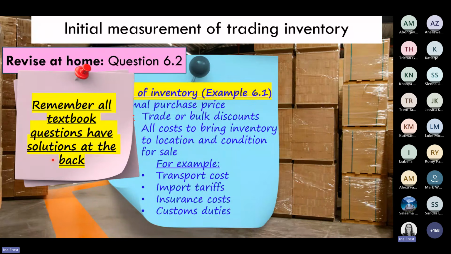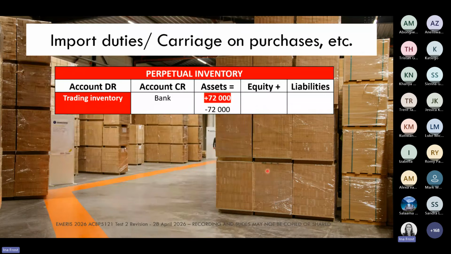Now, from an accounting perspective, how are we going to record all of these extra costs? So let's again go and look at the accounting equation. For perpetual inventory, it goes straight to the inventory account. So for any of those costs, custom duties, import tariffs, carriage on purchases, railage, all of those different costs, we are going to just debit them to the inventory account, and they're going to increase that asset balance.